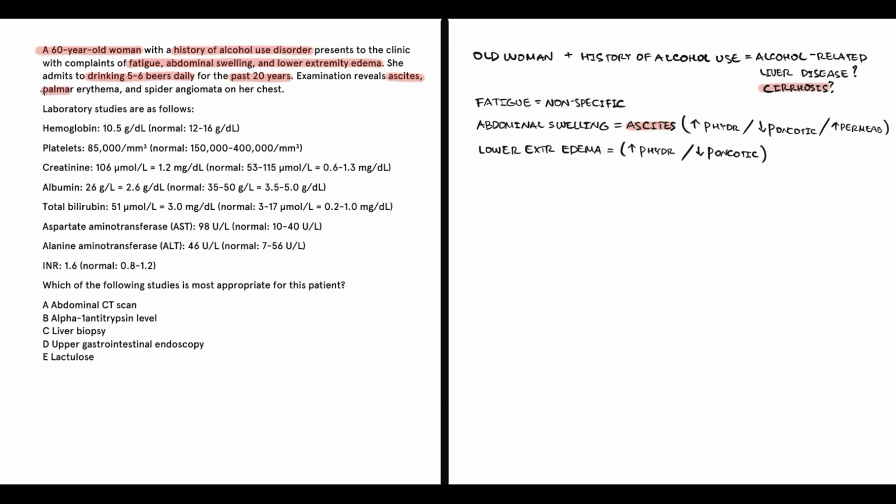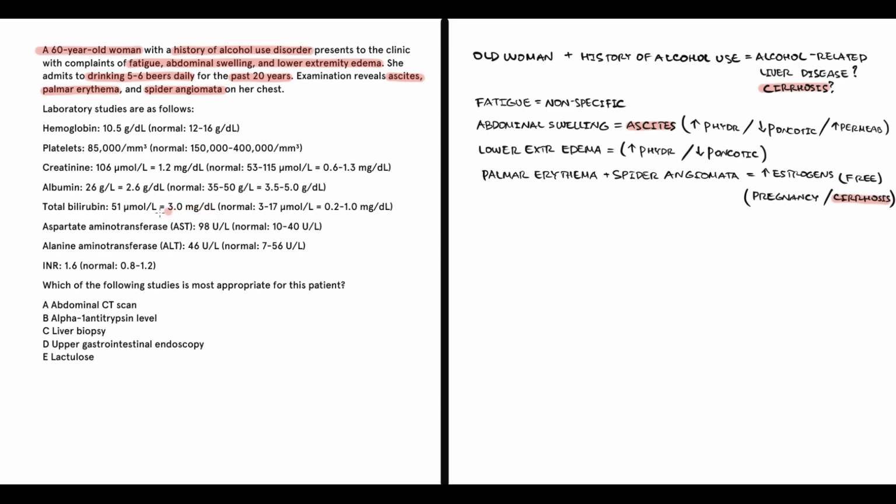But in addition to this, she has palmar erythema and spider angiomata, which are important clinical symptoms because both of them tell us about a high level of free estrogens. This happens in pregnancy, but also it can be a sign of cirrhosis due to the decrease in sex hormone binding globulin level. In this case, it's a 60-year-old woman, so definitely she is not pregnant. And due to the history of alcohol abuse, we can suspect that she has cirrhosis.